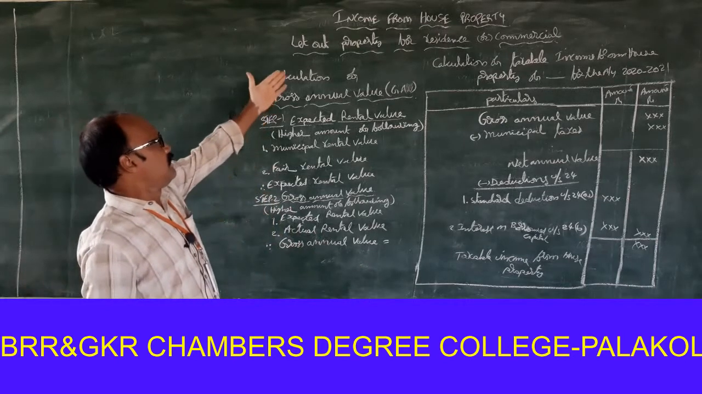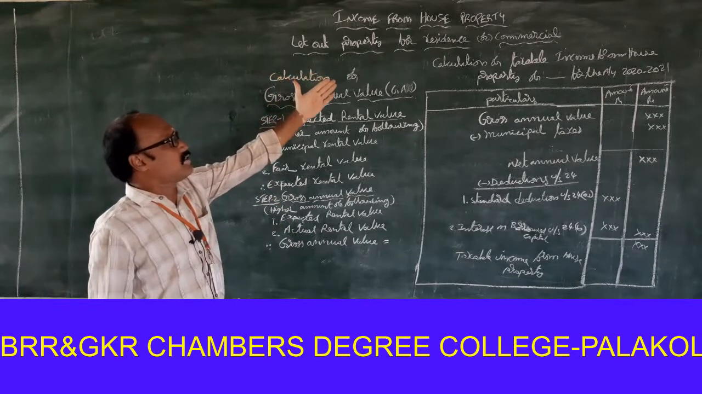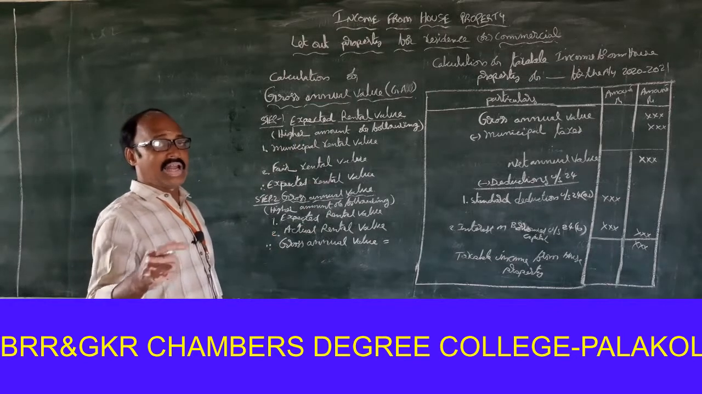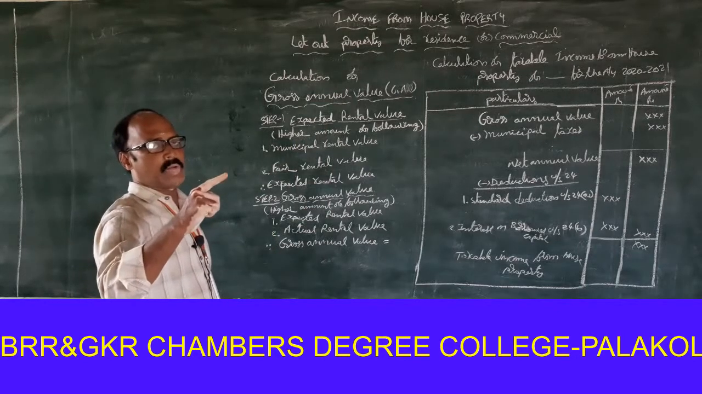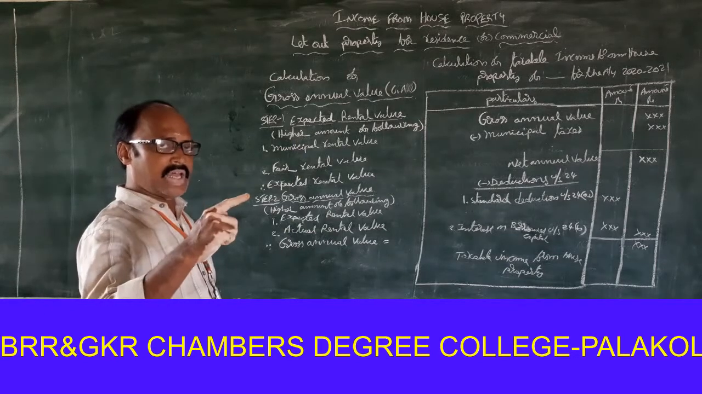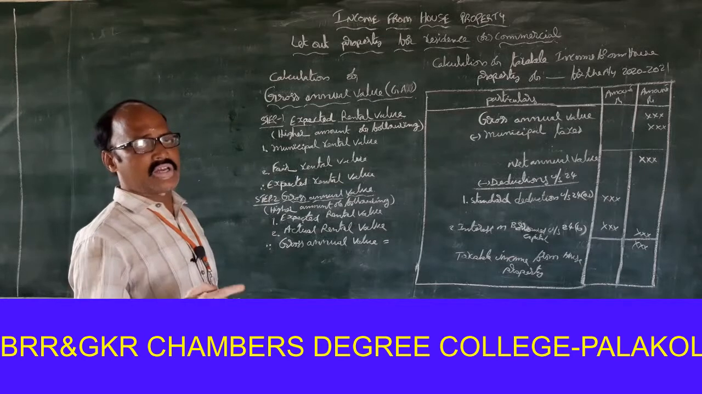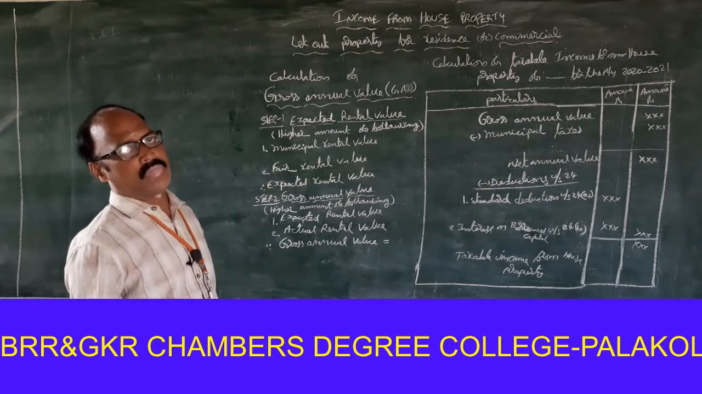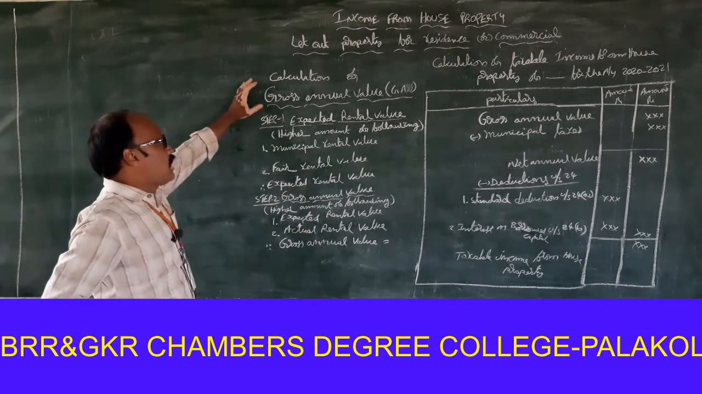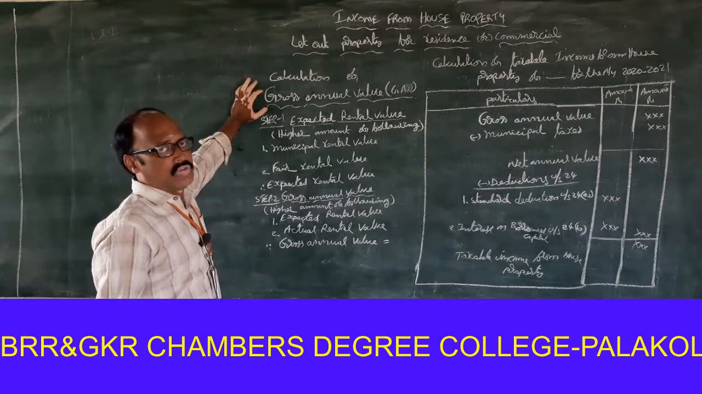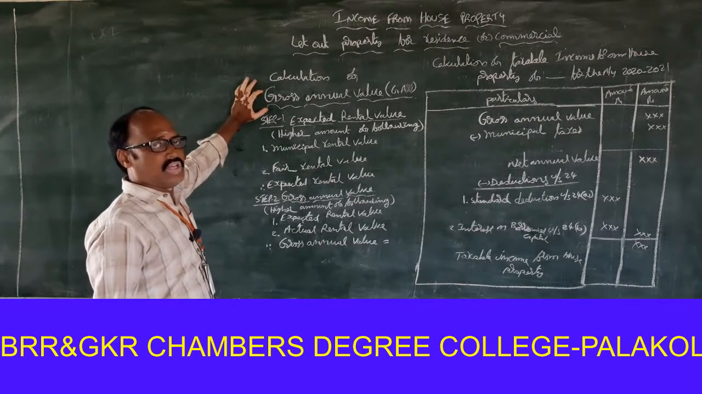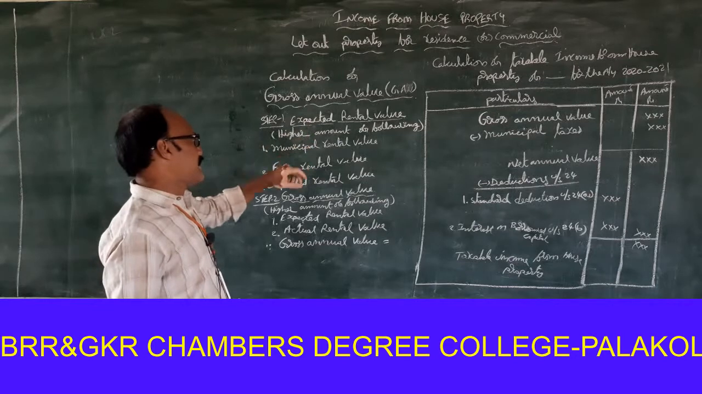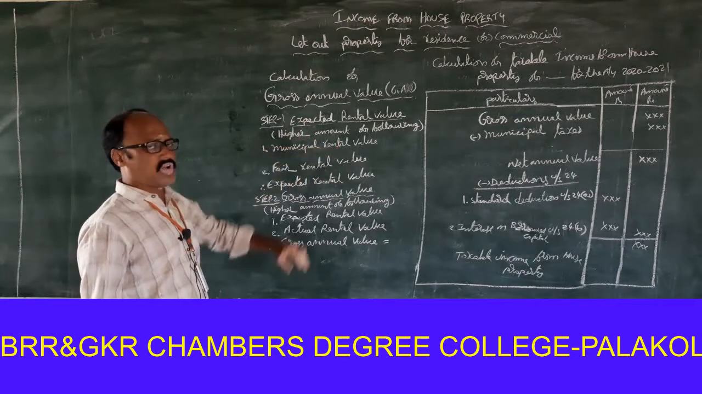Okay, let us see now. Let out property for residence or commercial. When the house property is let out throughout the year, the following procedure is required for calculation of taxable income from house property. Step 1: first you have to calculate gross annual value. For calculation of gross annual value, two steps are required. First, expected rental value, the higher amount of the following.